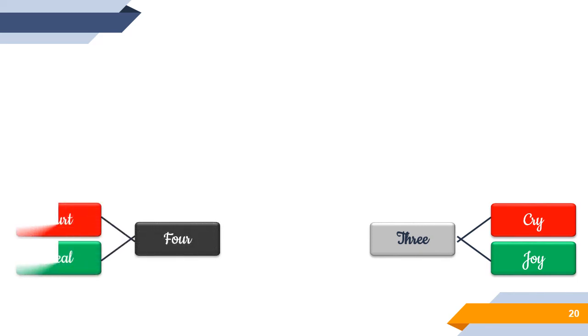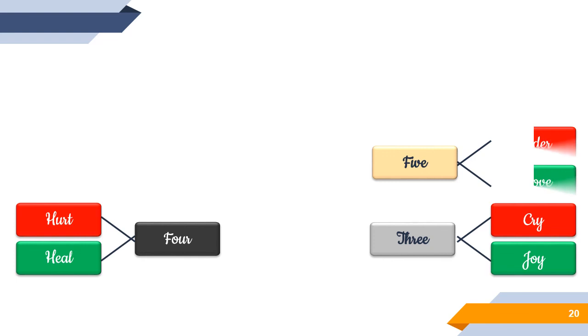Well, to conclude, let me end on a positive note. A three-letter word having an opposite meaning of cry: joy. A four-letter word with an opposite meaning of hurt: heal. A five-letter word with the opposite of under: above.